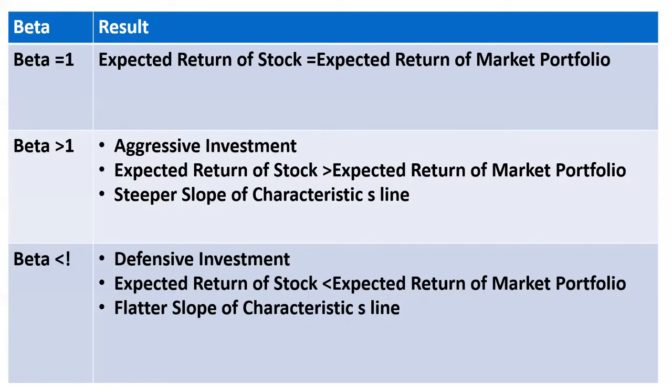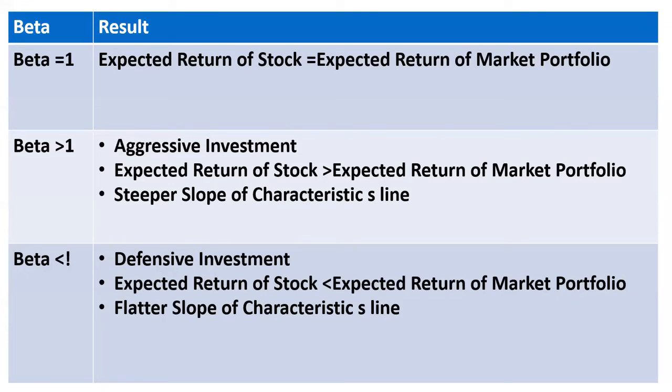Now let's see this chart, which is very important. I have made it easier for you. When beta is equal to 1, the expected return of the stock is equal to the expected return of the market portfolio. When beta is greater than 1, the nature of the investment will be aggressive.